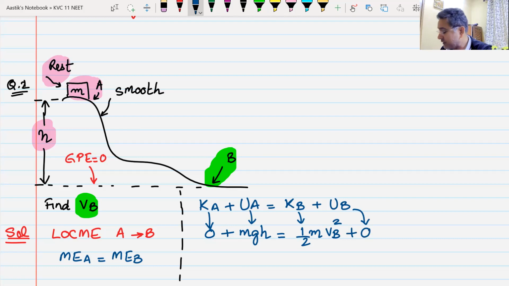This is very simple. Now you can find out the value of velocity at point B, and the answer that you will get, velocity at point B, will be equal to root over 2gh, and that is the answer that we are looking at. So this is how we apply the concept of LOCME, law of conservation of mechanical energy. Do we all understand this, yes or no? Yes, sir. Okay, I'll give you 2 minutes to note it down, and then we will move on to the next question. 2 minutes, please note it down.